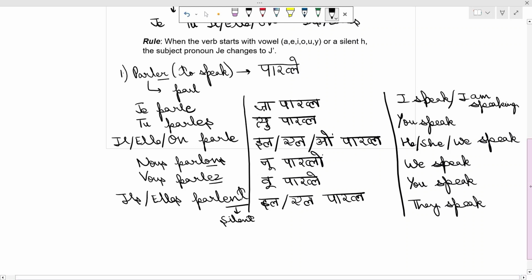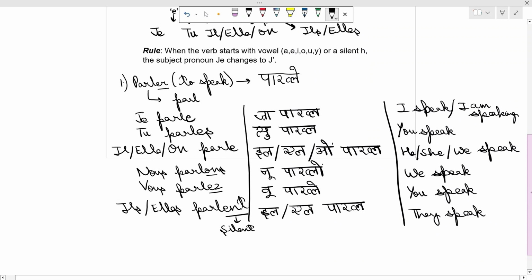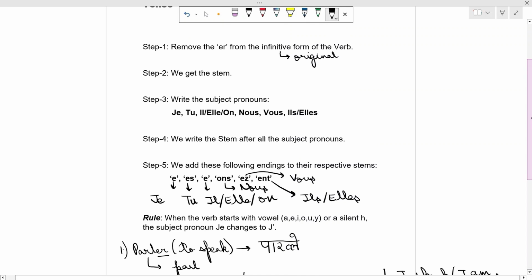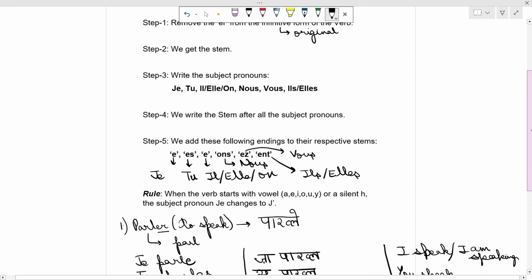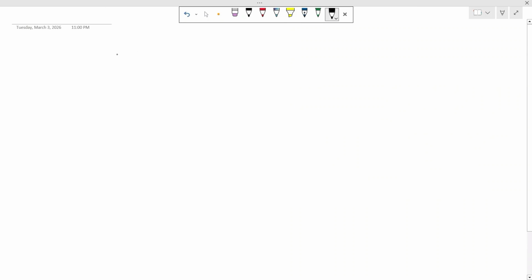This is how we conjugate the verb in the present tense, and these are the 5 steps which need to be followed for the purpose of conjugating the verb in the present tense. Which verbs? Er ending verbs in affirmation. So I'll take up some more examples for the purpose of your better understanding.